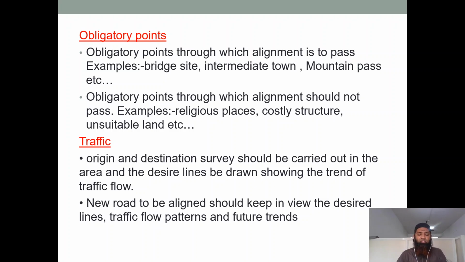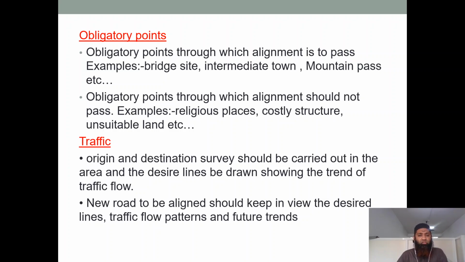The obligatory points through which the alignment should not pass. See, there are some points where there are no chances of the alignment passing. What are those examples? You can see religious places. See, it is a sentiment of the people, so we try our best to avoid these religious places. They should not be passed. Costly structures, where the cost of the construction is increasing, should be avoided. Unsuitable land also, sometimes the land is not proper.